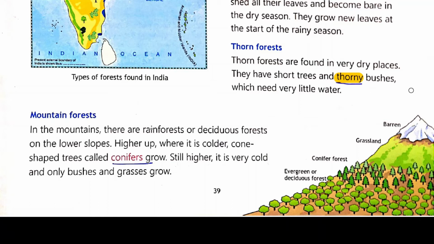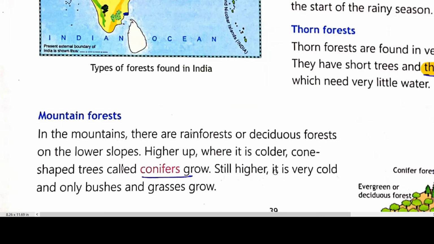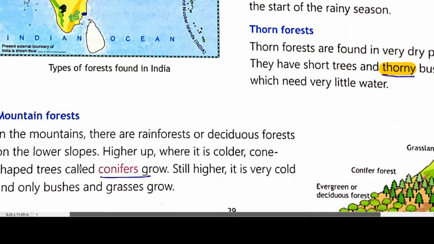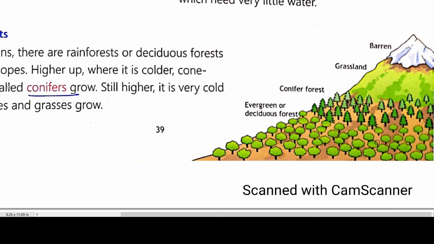Fourthly, we will discuss mountain forest. In the mountains, there are rainforest or deciduous forest on the lower slopes. Look at the picture of your book or on the screen, right side picture, you can see how different forests grow in the mountain forest. First, in the mountain forest, there is rainforest or deciduous forest on the lower slope. You will find deciduous forest at the very bottom.